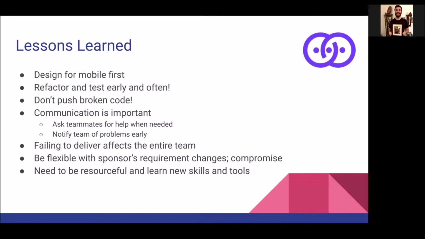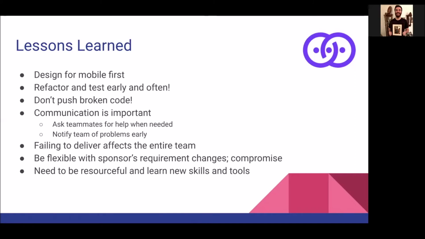We had the goal of having a responsive website, and it worked really well on a desktop or a laptop, shrinking your screen. But then when you go to a mobile device, some things would be ridiculously small or overlapping. And so this was an oversight in that we didn't design for mobile off the bat, which could have saved us a lot of change and heartache.